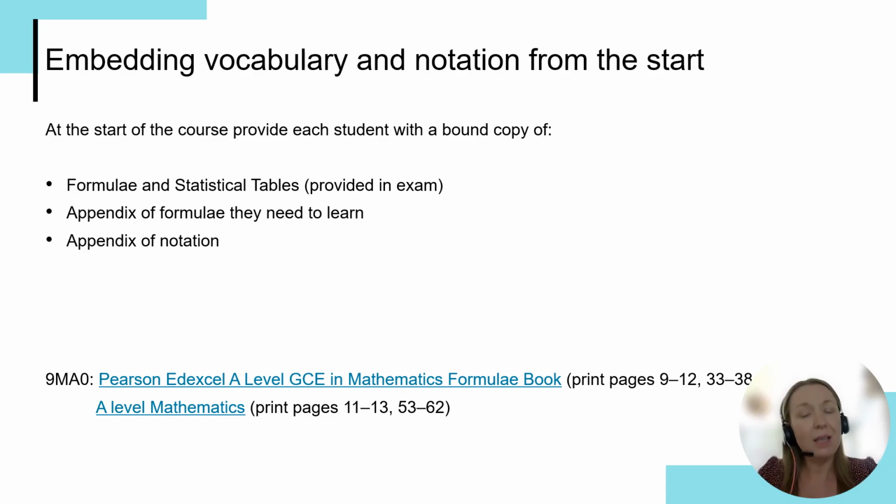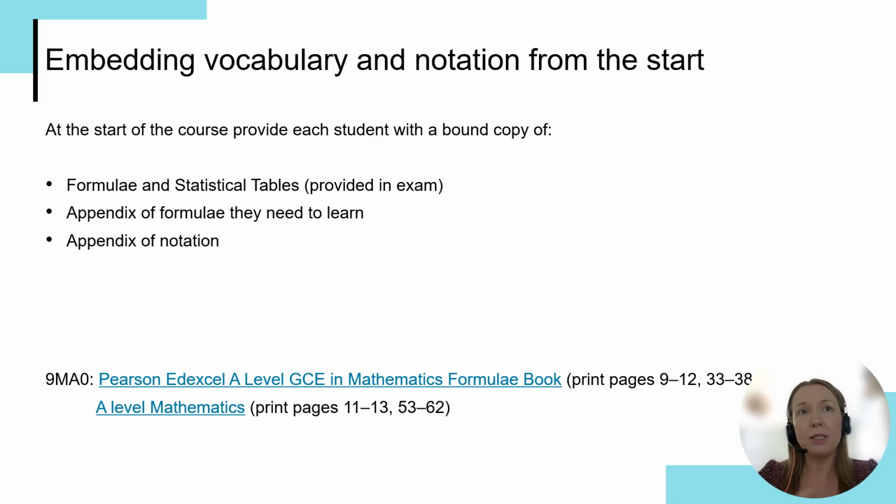A really effective and practical way of doing this is to provide each student with a bound copy of their formulae booklet, the appendix of formulae that they need to learn, and the appendix of notation that you can find from the specification. Students have that on their desk every single lesson, and you can constantly be referring to it.